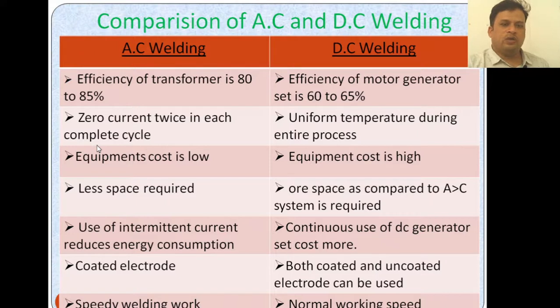Students, today we have seen electric welding and its types: resistance welding and arc welding. Mainly you have resistance welding here, but arc welding should also be learned because arc welding is also part of the electric welding process. In resistance welding and arc welding, we also dealt with the comparison of AC and DC welding. This is an important thing, the distinction between AC welding and DC welding, and it is discussed that AC welding is more efficient than DC welding.